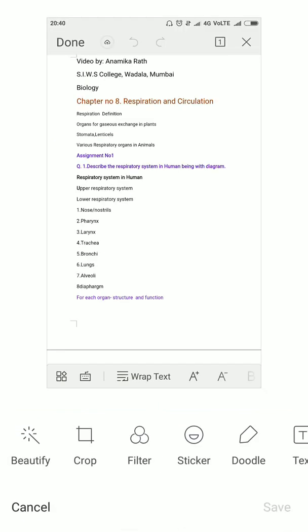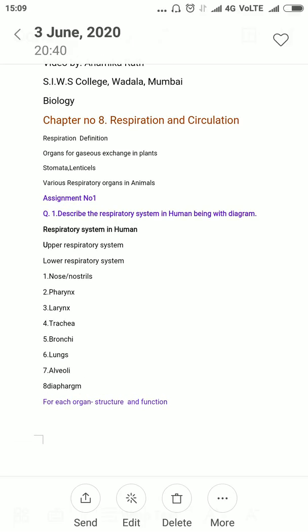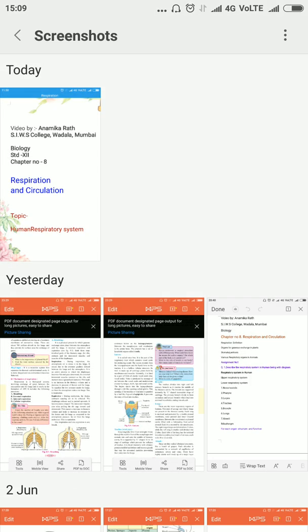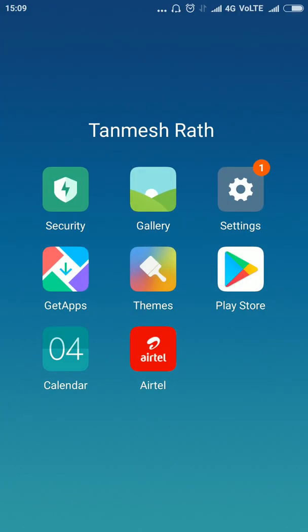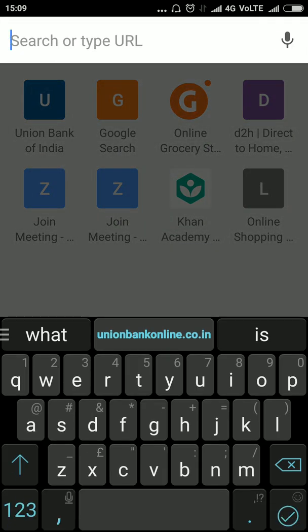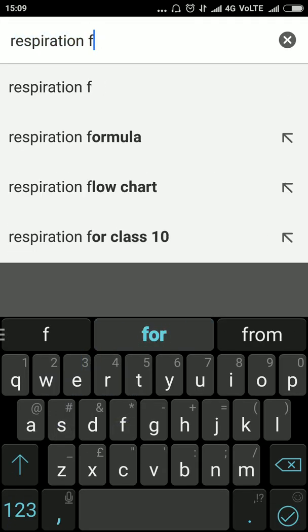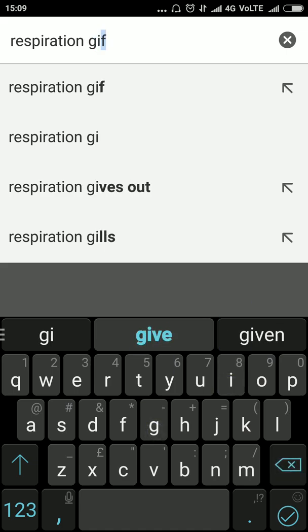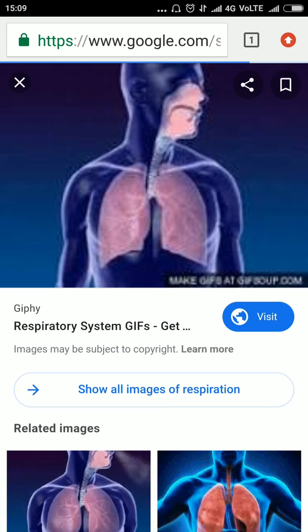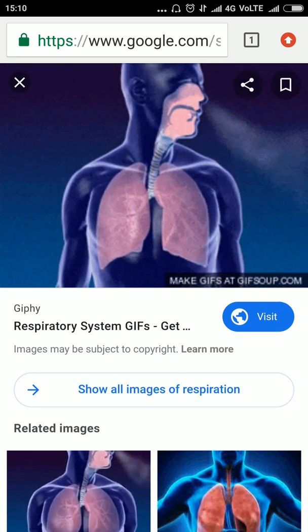I will try to show you some moving pictures. See, the air is moving in and the lungs are expanding.